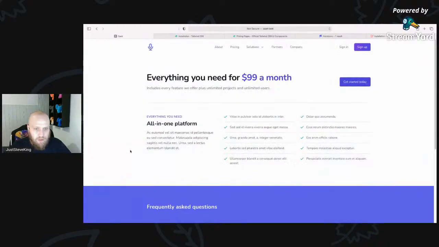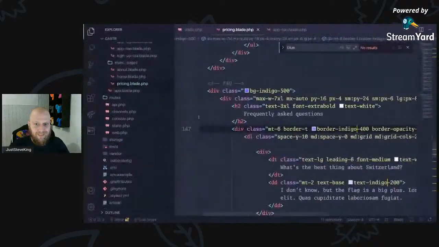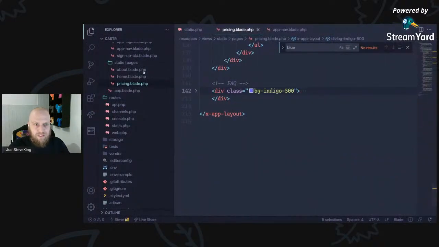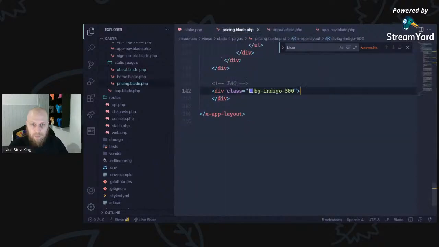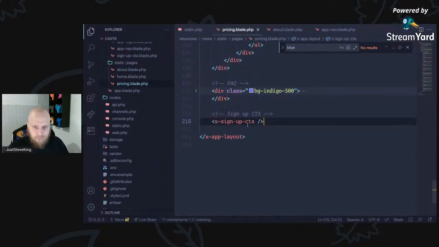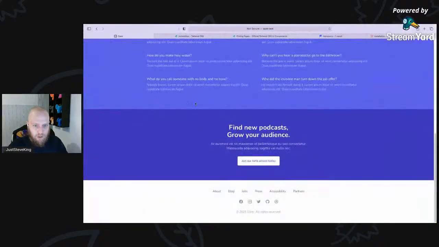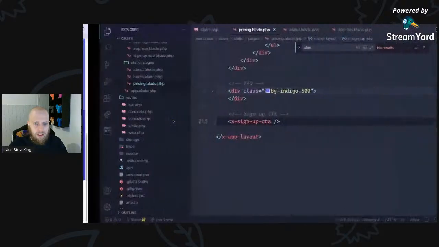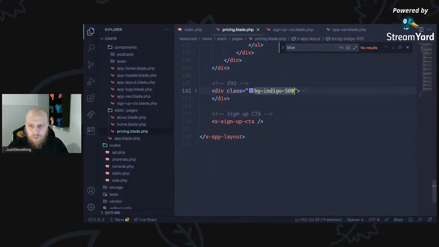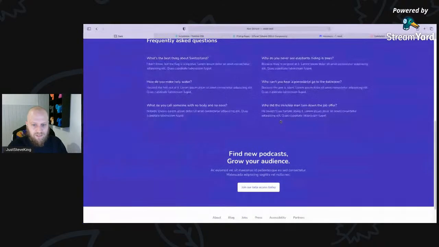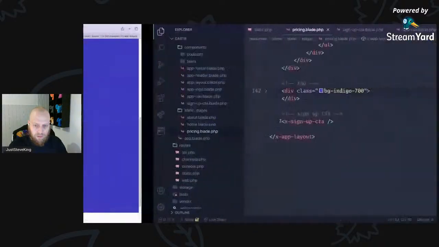Right, so we've got frequently asked questions, and then we're just going to jump straight back to the CTA. So very similar to what we just had on the About page with a sign-up CTA. What we'll do at this point is look to add a toggle, because now we've got two colors next to each other. So if we come to the sign-up CTA, that is that color. So that's the color I want on the pricing page here, the dark one, the stand-out one. That'll blend in. That looks fine, but that's not how I want it.